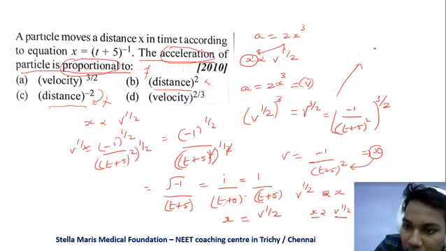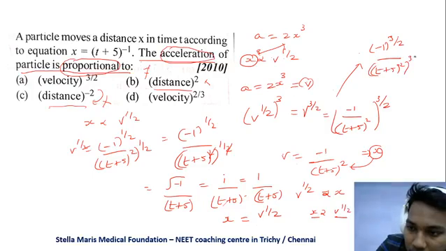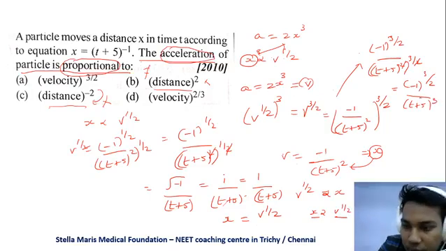So it is like minus 1 into 3 by 2 by t plus 5 into squared into 3 by 2. So these two will get cancelled. So minus 1 the whole power 3 by 2 by t plus 5 the whole cube.